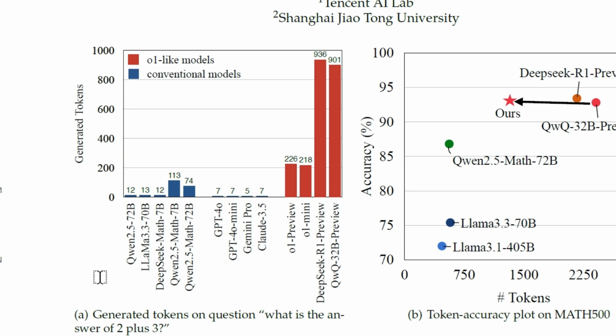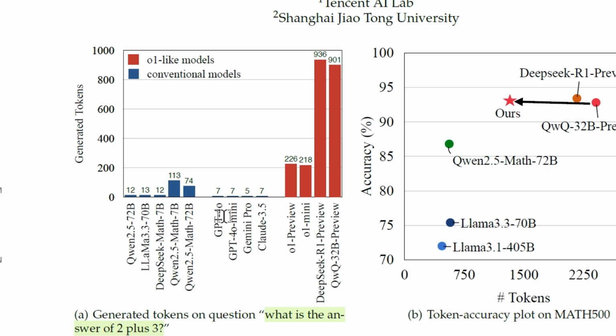For this particular question, what is the answer of 2 plus 3, the number of generated tokens is very less. It's just the answer, 2 plus 3 equal to 5. So in order to answer this simple question, the conventional models use a lesser number of tokens.